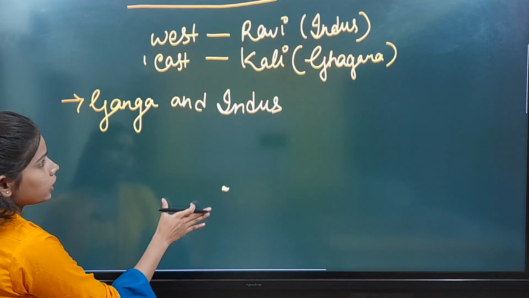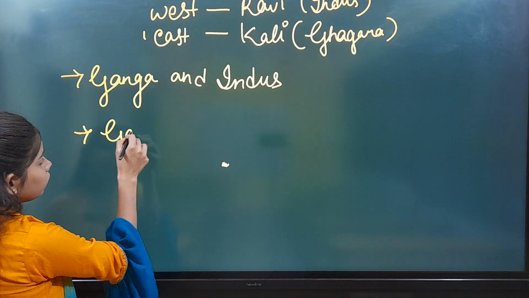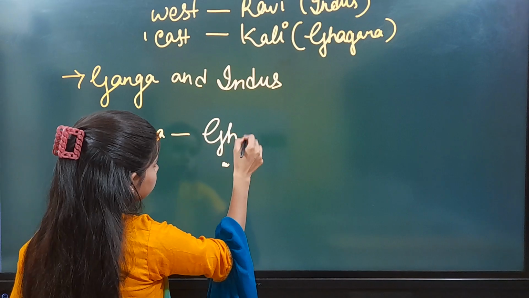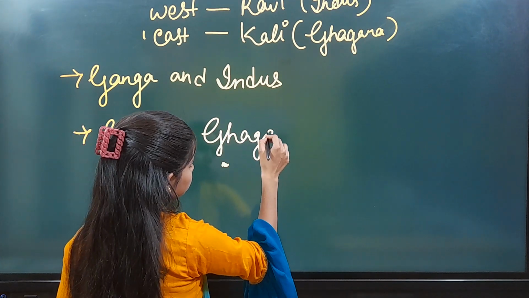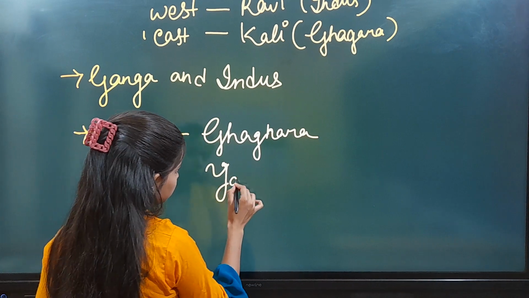And the tributaries included in it are, of Ganga, Ghaghra and Yamuna.